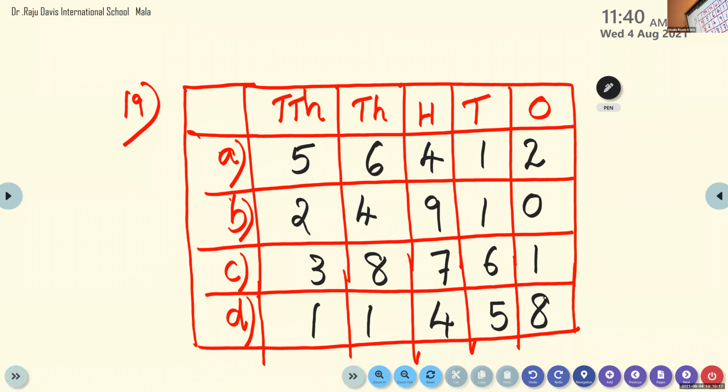So, children, you can read the 5-digit number. The first two places are the 10,000s place. 56,412. Next question, what do we have to read? 24,910. Then 38,761. And the last number, how to read that number? 11,458.